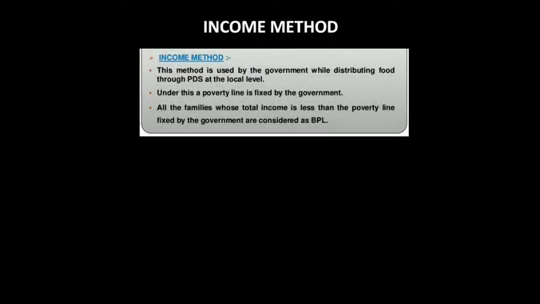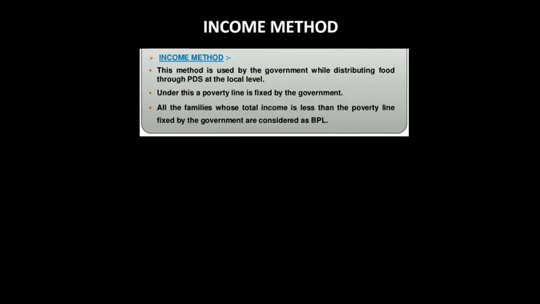Next we have the income method. In this income method, they use it while distributing food. At the local level, they have these ration shops or ration deposit areas. So this PDS, public distribution system, which is under the government, distributes food to the people at the local level. So it is adopted by the government.